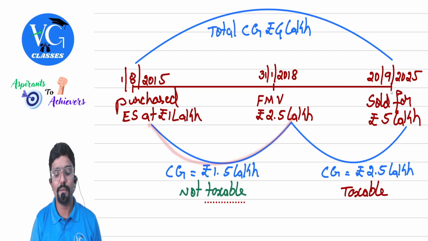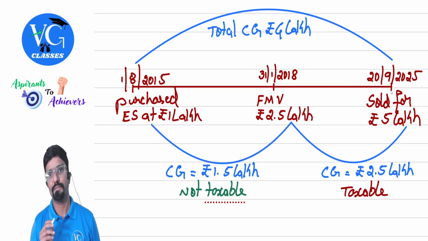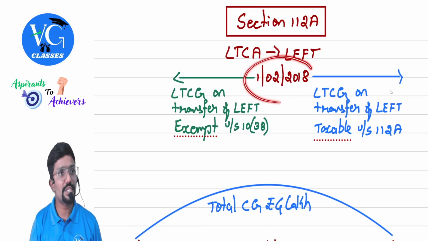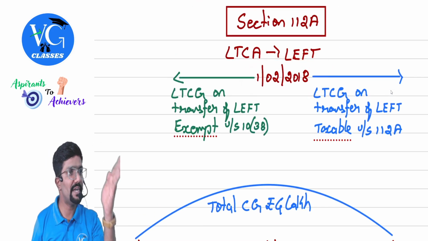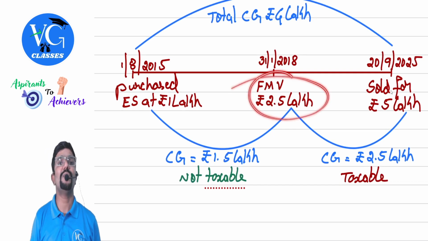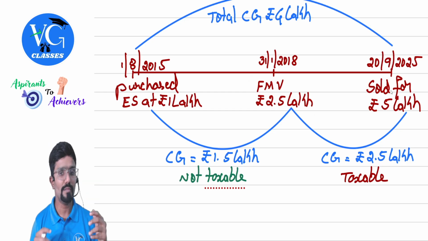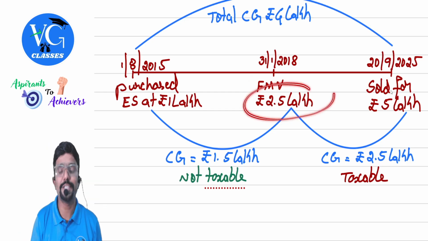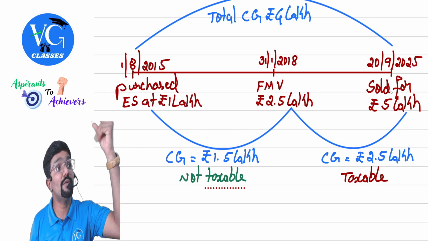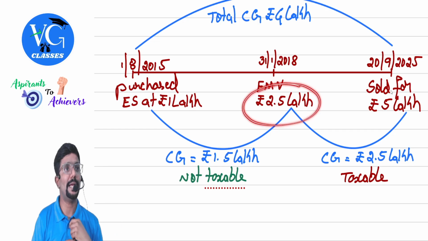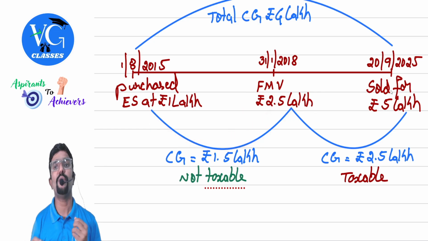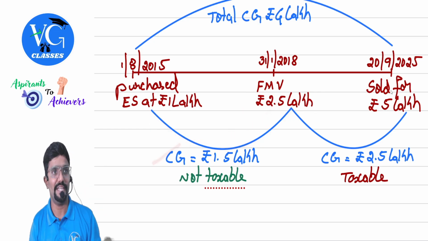So, what Madam did was, whatever gain you have made from year to year, I will not tax it. For example, the new provision came from what day? 1st February 2018. We are taking the preceding day. On the preceding day, what was the fair market value of those shares? Assume in my example, it is 2.5 lakh. I have not sold it, but if I had sold, how much would I have got? 2.5 lakh. So what is the gain I have made from year to year? It is 1.5 lakh. We call this unrealized gain.